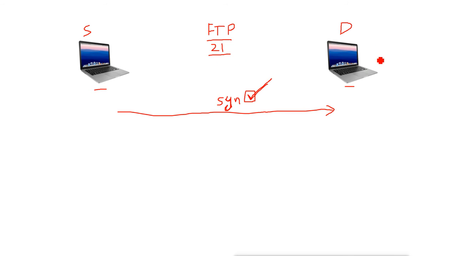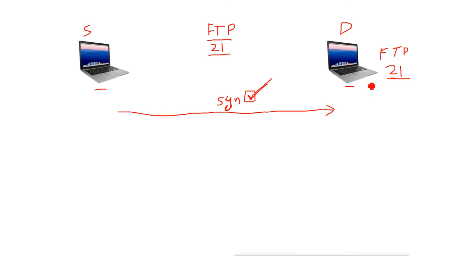Now if this destination machine is configured with FTP and accepting requests from the clients or other machines, that means this machine is an FTP server and it is accepting requests from everyone. That means on this machine, port number 21 will be called open.